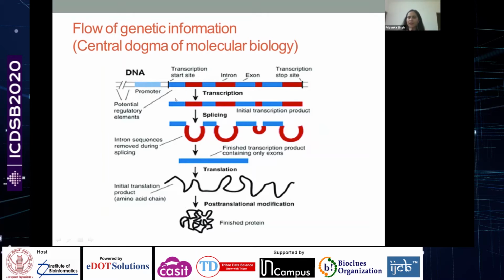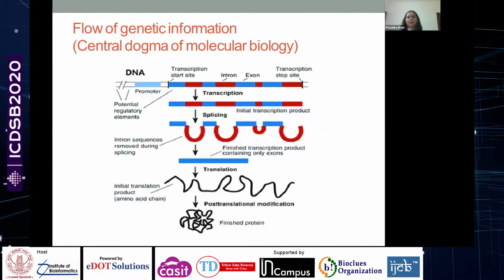In this central dogma, there are certain important steps. One is called transcription. In the process of transcription, the DNA has all the genetic information. There are certain promoter sequences. There are certain protein coding sequences, which are depicted in blue in this picture. These protein coding regions are called the exons. There are also intervening, non-protein coding regions, which are called the introns.